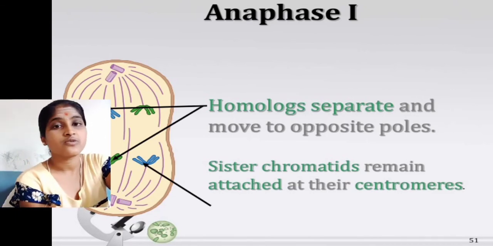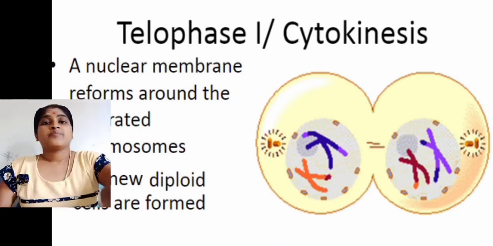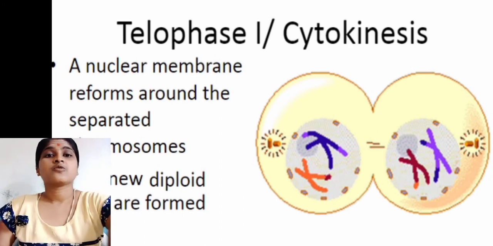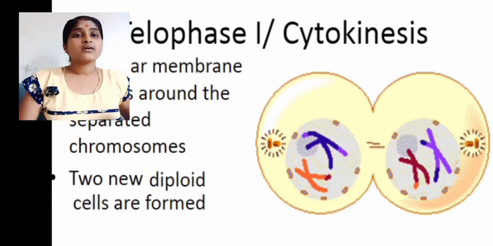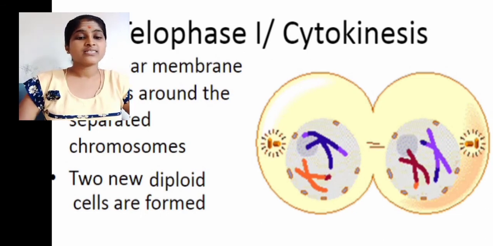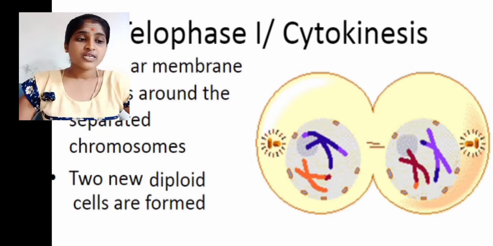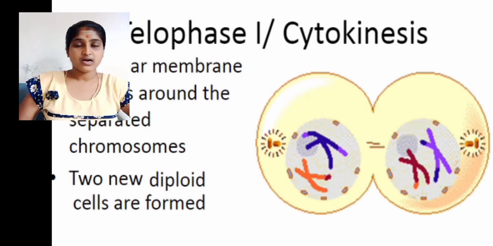Okay, next we go to telophase first. The nuclear membrane reforms around the separated chromosomes. The nuclear membrane is reformed, but the daughter nuclei are haploid.